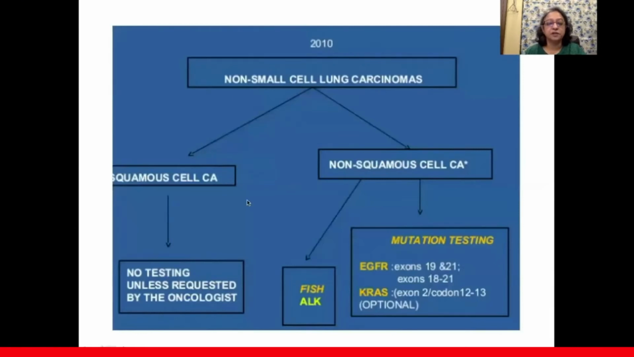As far as non-small cell lung cancers are concerned, with squamous cell, no further molecular testing may be required unless the oncologist asks for it. But in non-squamous cell carcinomas, you will need mutation testing of EGFR and KRAS and FISH and ALK gene assessment as well, for which you need tissue.